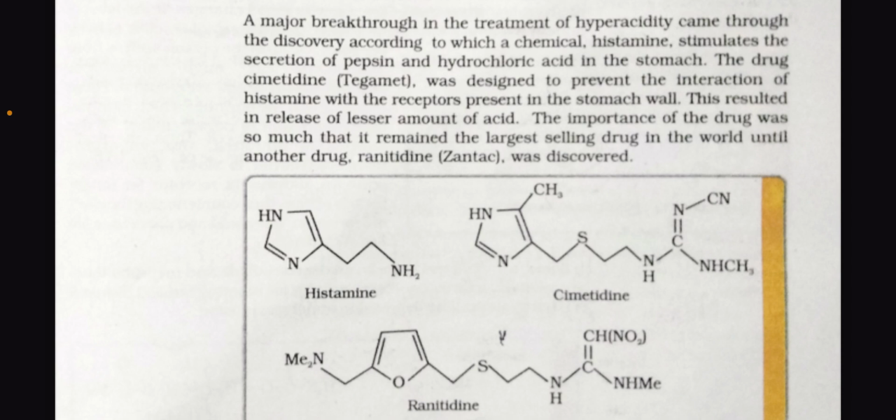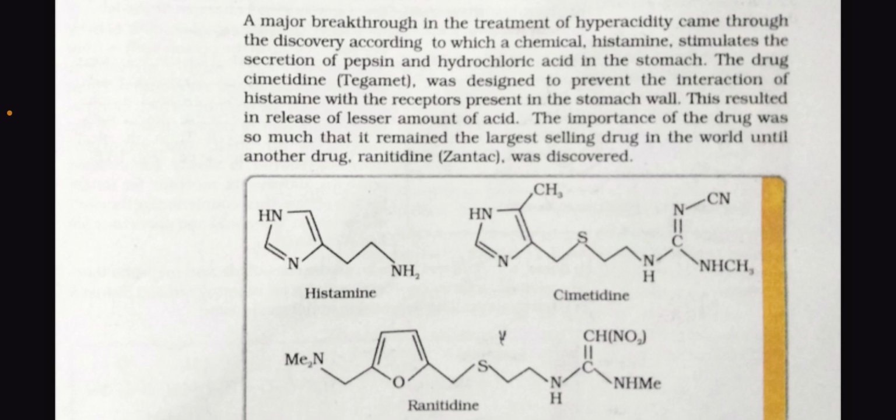Now, a major breakthrough in the treatment of hyperacidity came through the discovery that the chemical histamine stimulates the secretion of pepsin and hydrochloric acid in the stomach. The drug cimetidine, that is Tagamet, was designed to prevent the interaction of histamine with the receptor present in the stomach wall. This resulted in the release of a lesser amount of acid.